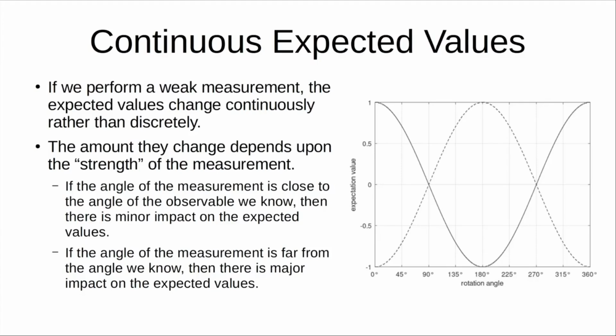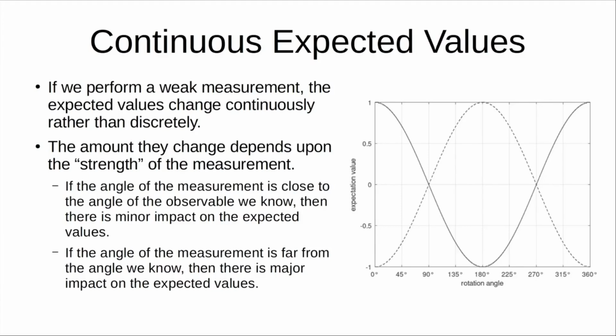If you see, if we change the angle 90 degrees, we're now measuring a different observable, so we're going to get 0 for the expected value. We don't know what it is at all. And if we actually measure at an angle of 180 degrees, then that's like flipping the measuring device completely upside down, and we actually just measure the opposite of what we originally knew. So we'll measure -1. And if we measure 360 degrees, that's a full rotation, so it's back to where we started. So that'll have the impact of not rotating it at all.